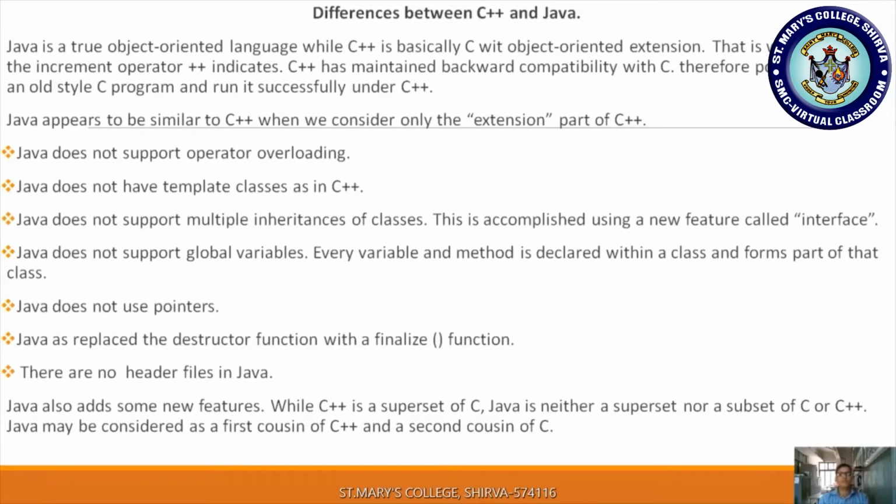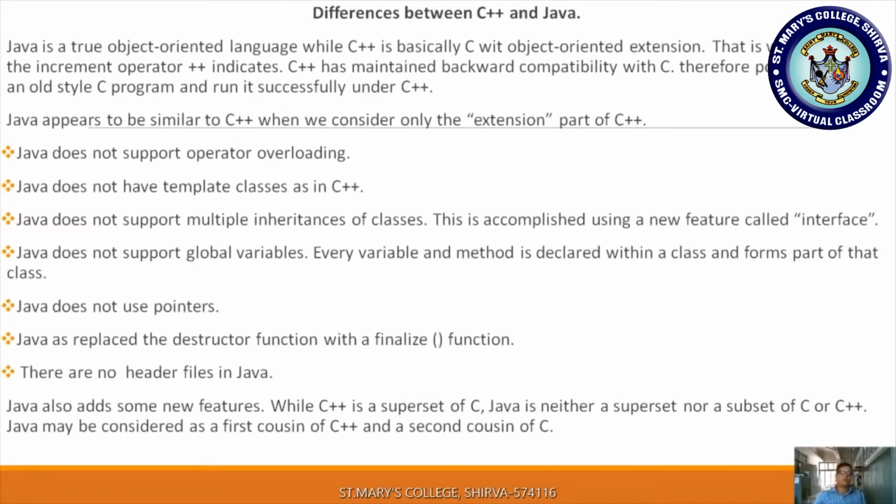C++ has maintained backward compatibility with C, since it supports C programming as well. So we can run a C program using C++, and it is possible to write an old style C program and run it successfully under C++.